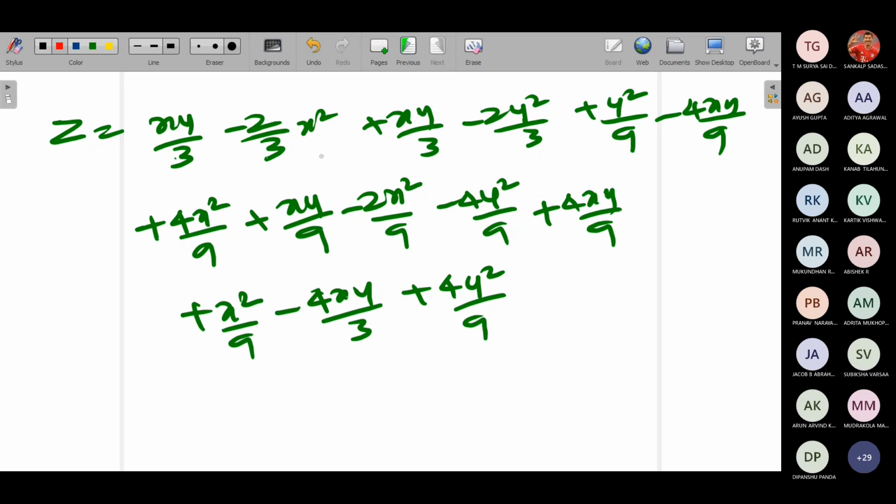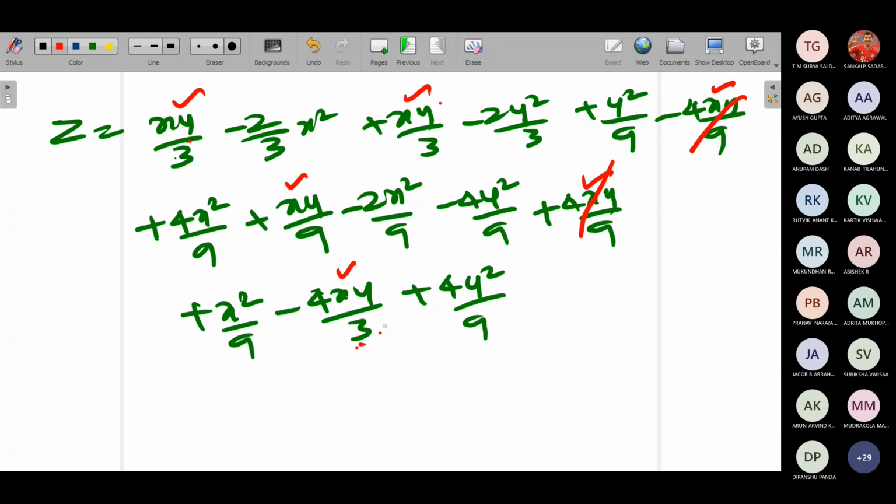So you have a minus 2 by 3 x square, and xy by 3 here you have. Then what else? xy by 3 here you have. Then what else we have here also? One xy by 9 term we have. Here also one xy by 9 we have. Here minus 4xy by 9. So this and this will be getting cancelled. Then what else we have? Minus 4xy by 3 we have. So listen, here plus xy by 3 plus xy by 3 will become 2xy by 3. 2xy by 3 minus 4xy by 3 will become minus 2xy by 3.